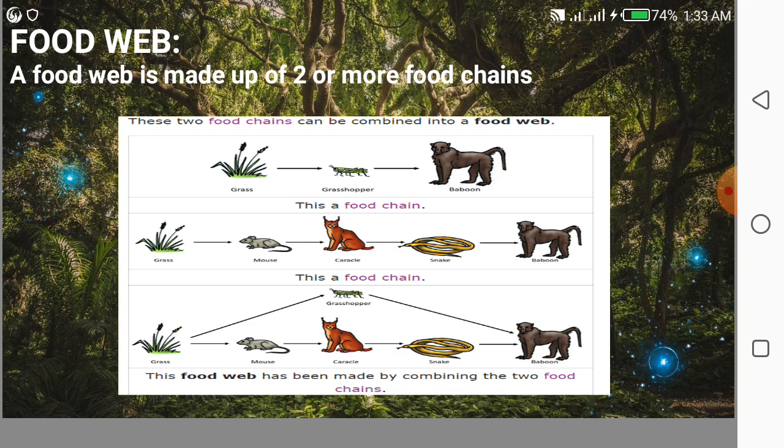We can also have another example in which a leaf can be eaten by the caterpillar, and then the caterpillar will be eaten by the spider, and after that a bird can eat the spider, or the caterpillar can be eaten by the butterfly, or the butterfly can be eaten by the bird. So combining two or more food chains is known as a food web.